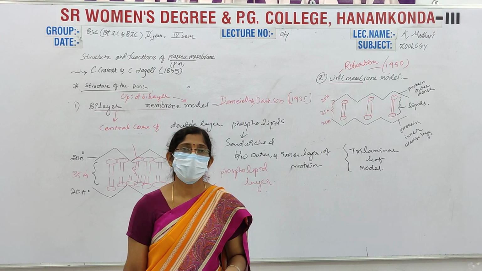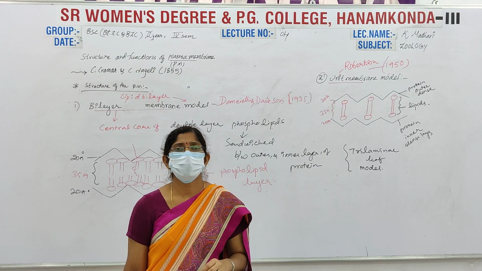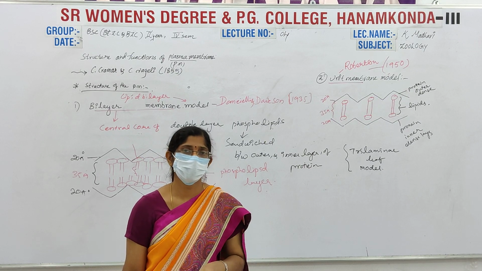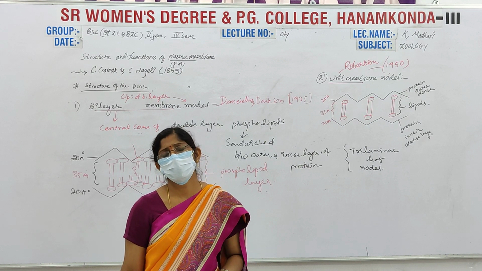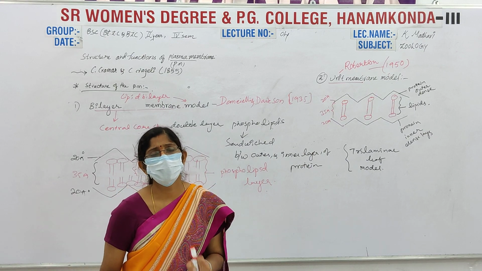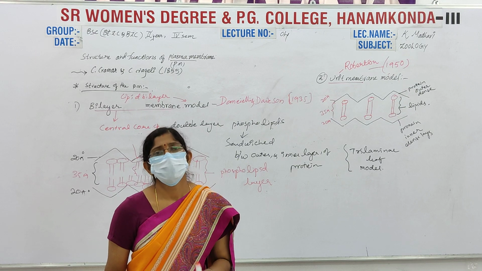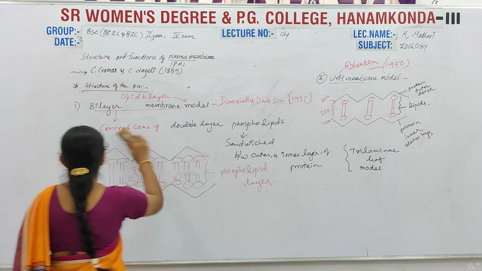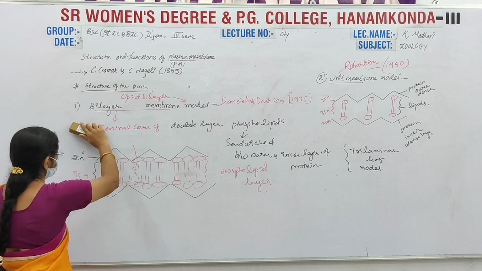This is worldwide accepted, and it also has biological references, that's why it is accepted. Who proposed this fluid mosaic model?